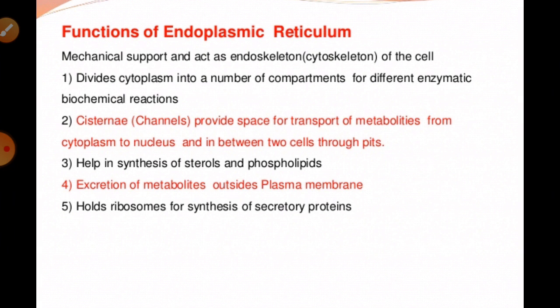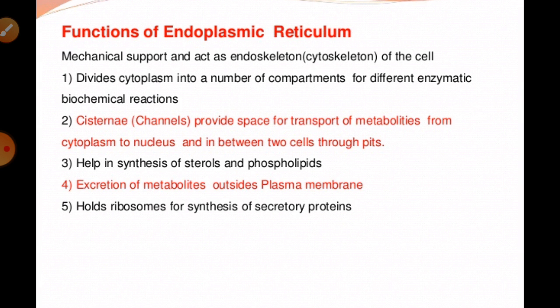It can also help in the synthesis of steroids and phospholipids, as I have already told you. And they can also hold the ribosomes for synthesizing secretory proteins. If we talk about the differences between the smooth and rough ER, the smooth endoplasmic reticulum is not associated with ribosomes on its surface, but the rough endoplasmic reticulum is associated with the ribosomes and the nuclear membrane.